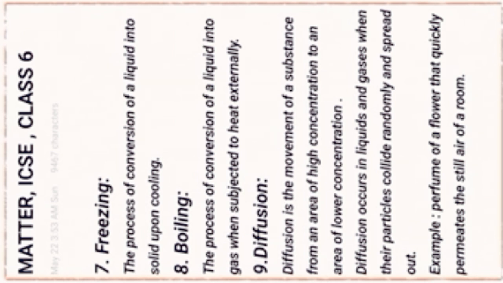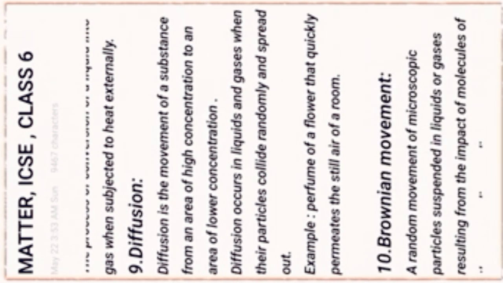Diffusion occurs in liquids and gases when their particles collide randomly and spread out. Example: the perfume of a flower quickly permeates the still air of a room.